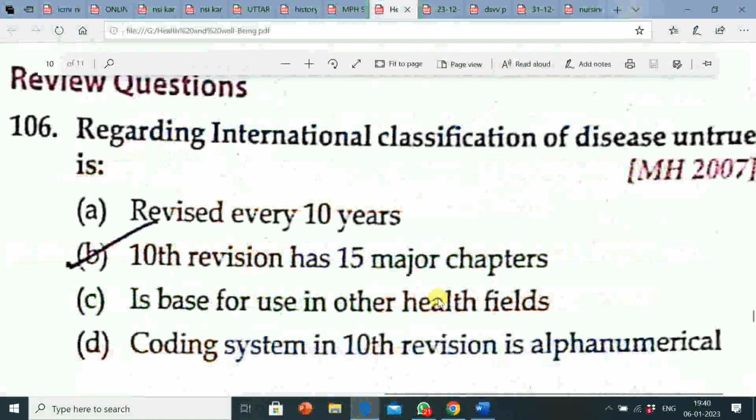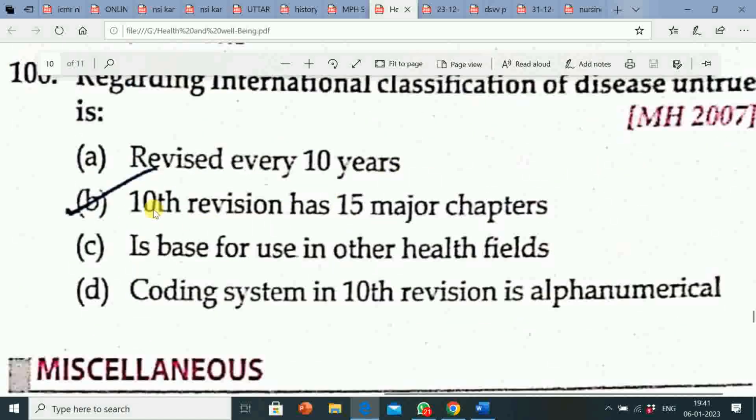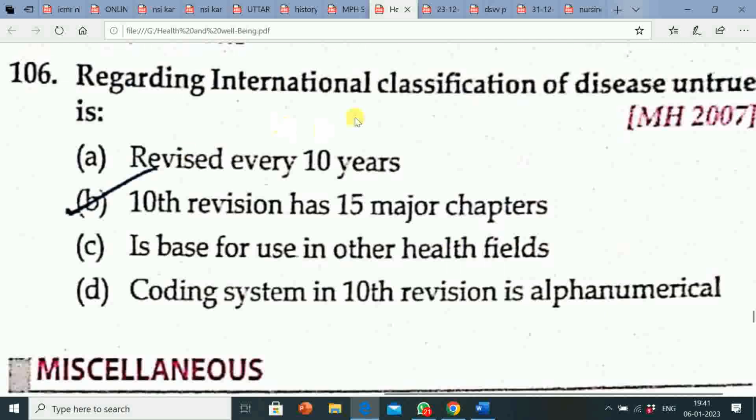So here the first question is regarding International Classification of Disease, untrue is. Option A, revised every 10 years. Option B, 10th revision has 15 major chapters. Option C, is base for use in other health fields. Option D, coding system in 10th revision is alphanumeric. Correct answer is: 10th revision has 15 major chapters. So regarding International Classification of Disease, untrue is 10th revision has 15 major chapters.